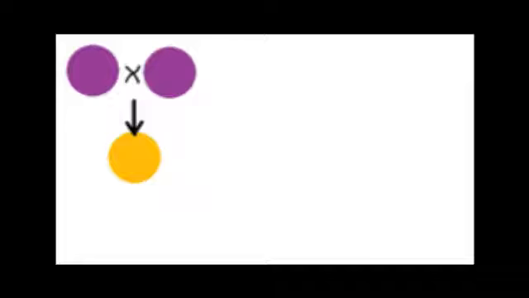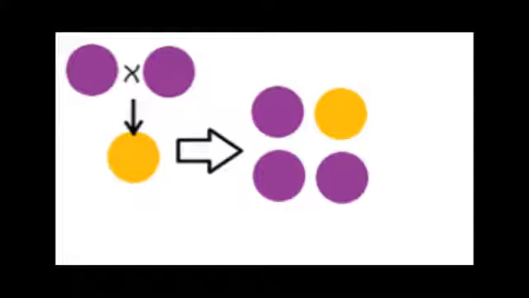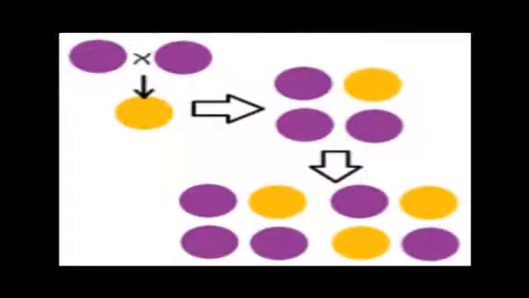What if a mutation happens and there's a change in the DNA of one of the offspring that gives her a yellow phenotype? If there's no advantage or disadvantage of this appearance, then there will probably be more and more yellow individuals in the population, right? Duh.